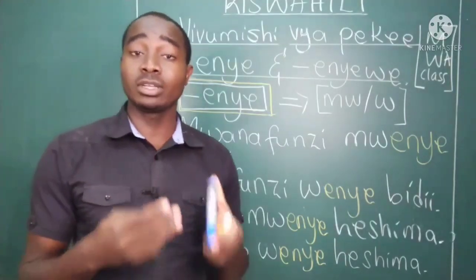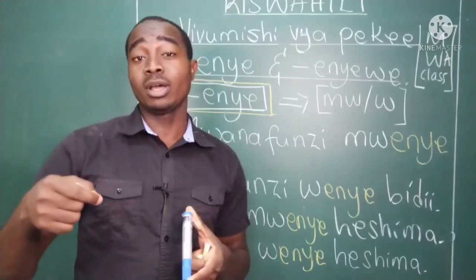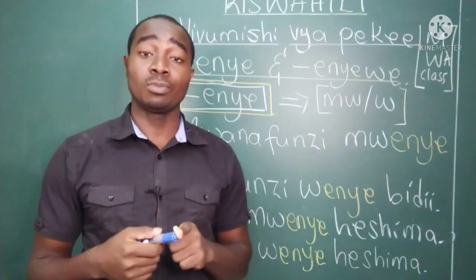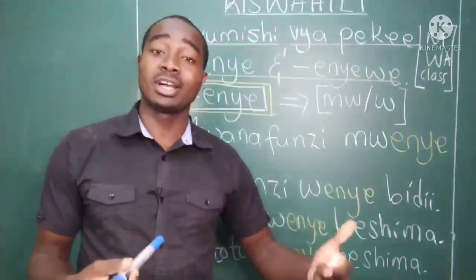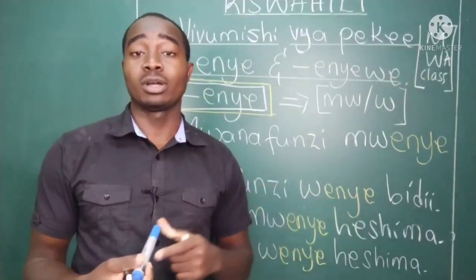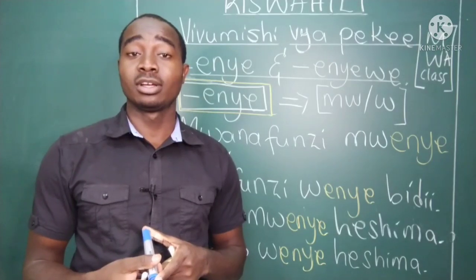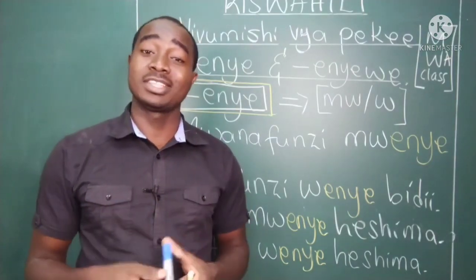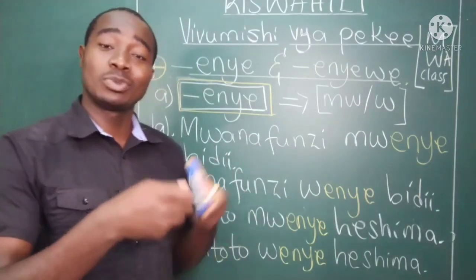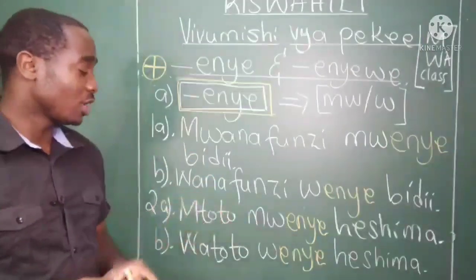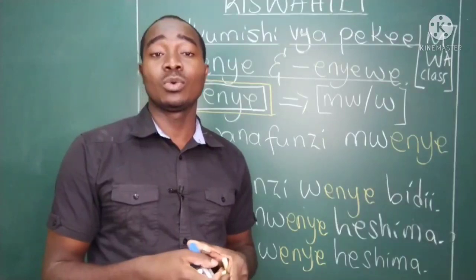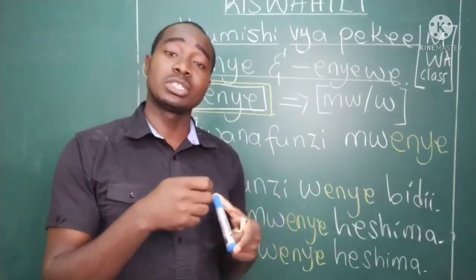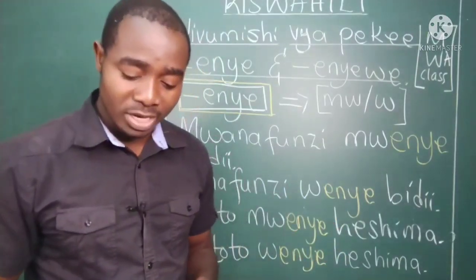Soma is not in infinitive form, but kusoma is. Mtoto mwenye kusoma, a reading child. Mtoto mwenye kulala, a sleeping child, a child with sleep, yani he likes sleeping. Mtoto mwenye kulala sana, a child who sleeps a lot.